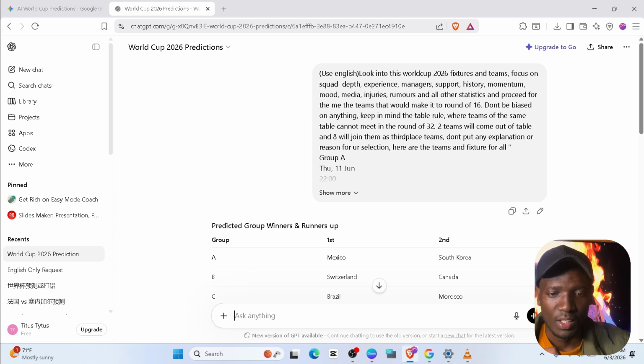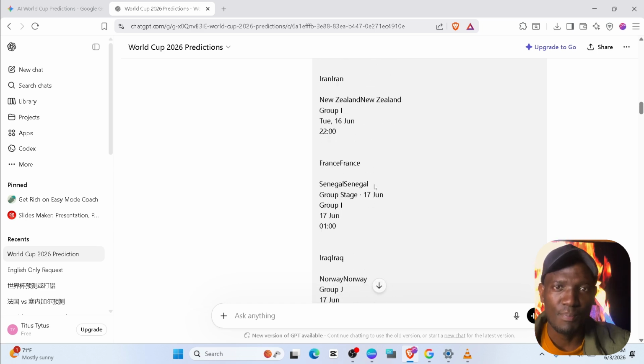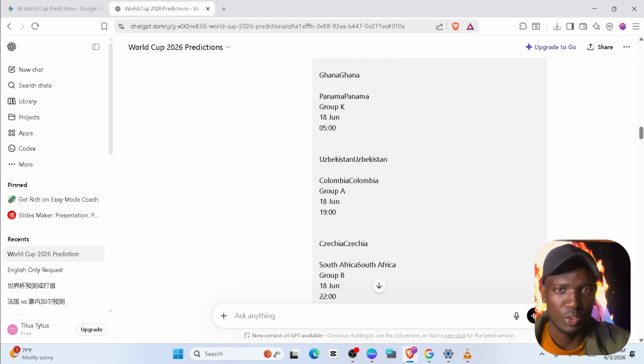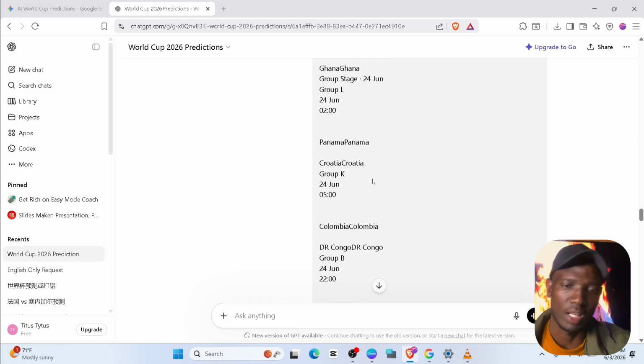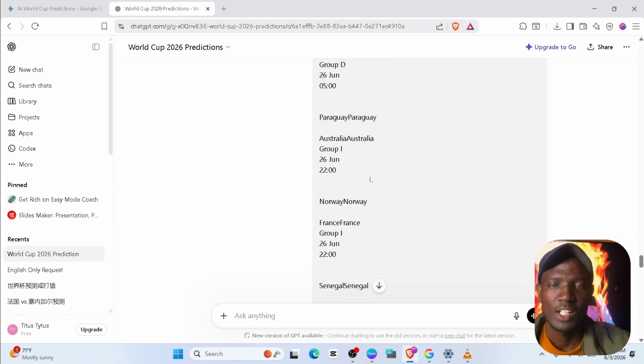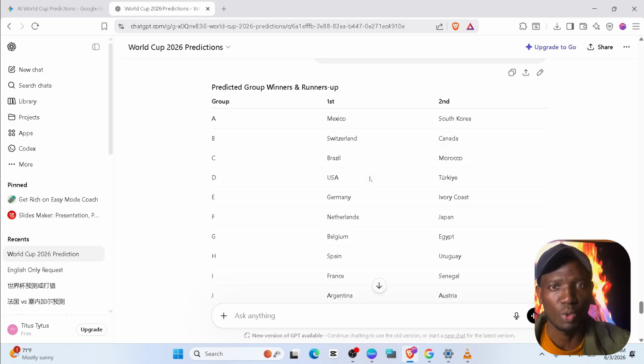So after that, 2 teams will come out of each table and 8 will join them as third place. Don't put an explanation or reason for your selection. So here are the teams. I copied all the fixtures for the World Cup, all the first games in the table stages from all tables, and pasted them here. It also used information online, because this GPT was trying to gather information online.